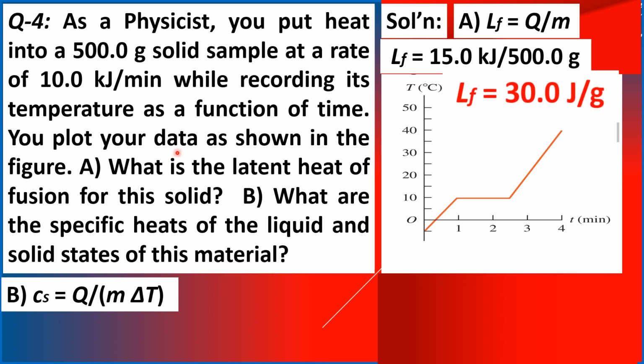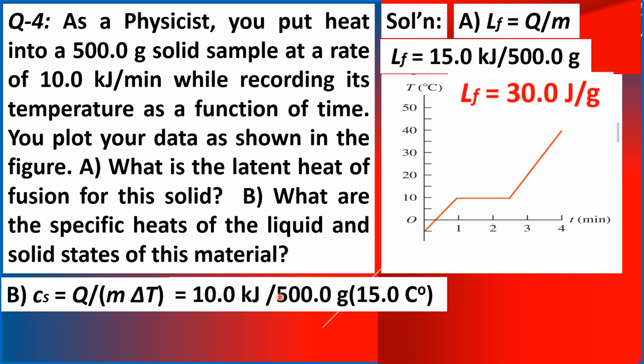The same amount of the solid material, 500.0 grams, but the delta T is from negative 5 up to 10 degrees Celsius. That is equivalent to 10 minus negative 5, which means a total of 15 Celsius degree temperature difference.